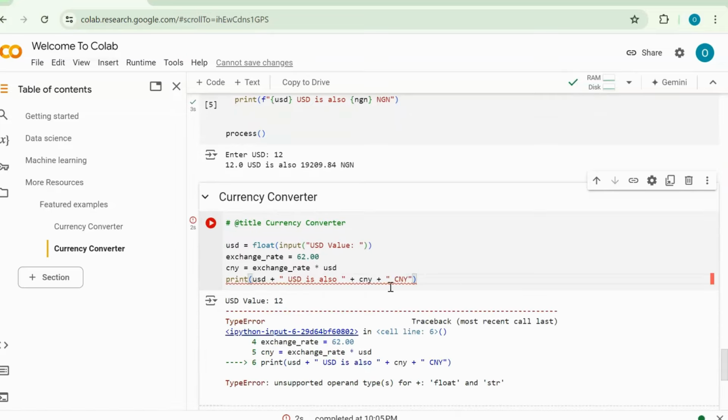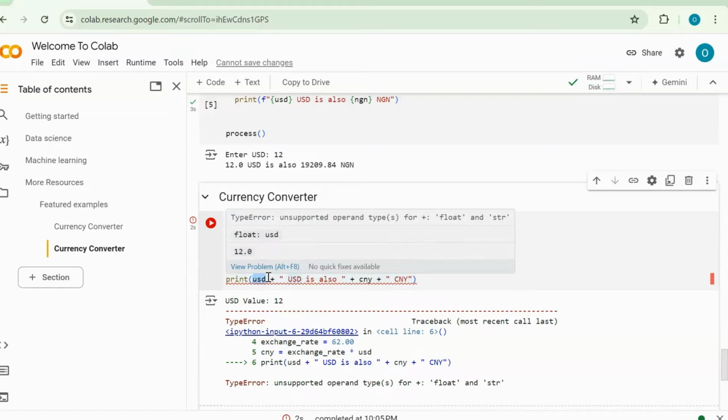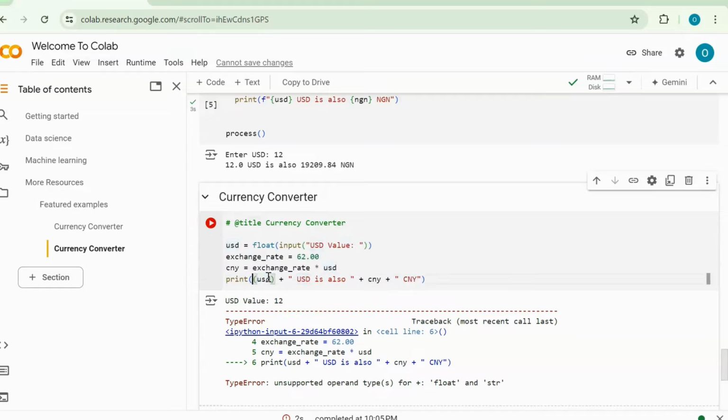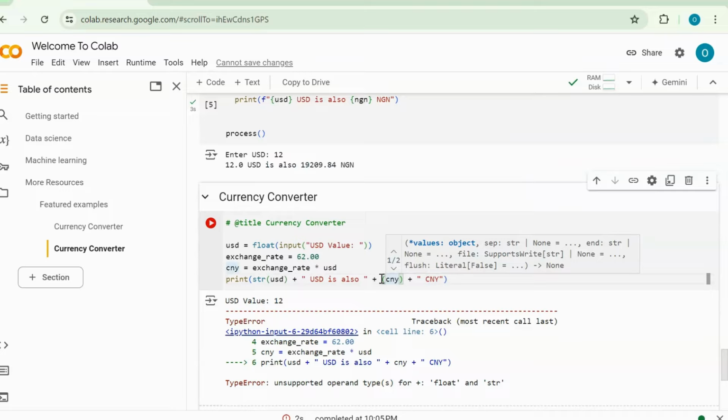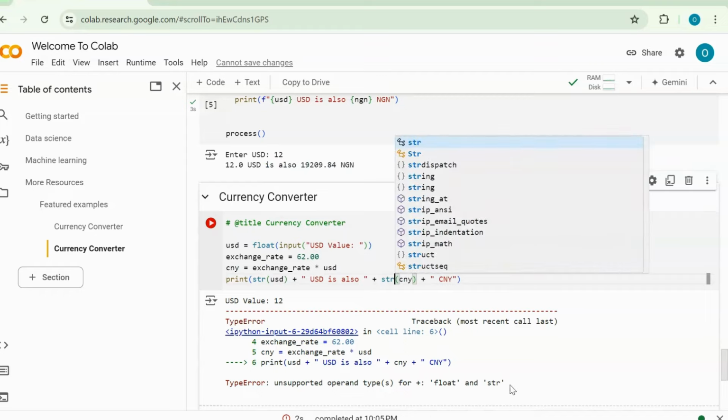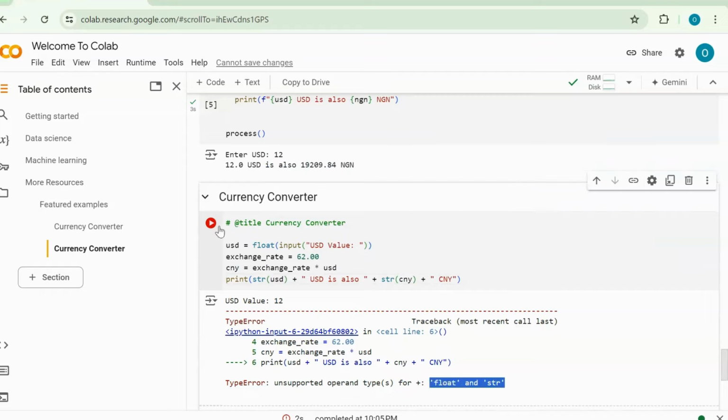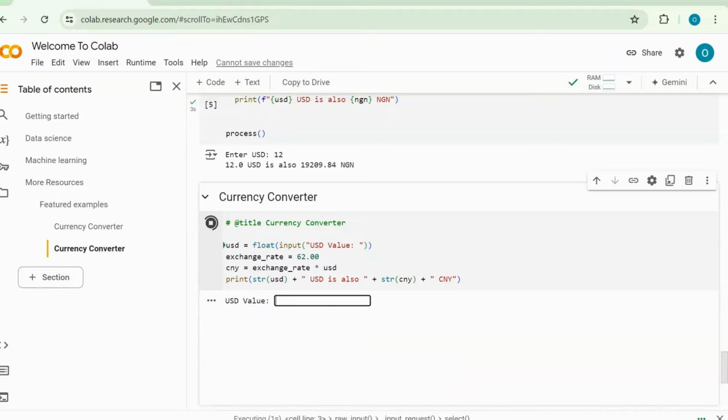It says, okay, and so this is a type error. This is what we're going to do here, and so after this, everything's going to work. Let's turn all our variables here into a string so that Python can work with them. Else, Python is going to be thinking that we have an error between float and string, and that is impossible. Now let's say 12 and then 744.0 CNY.